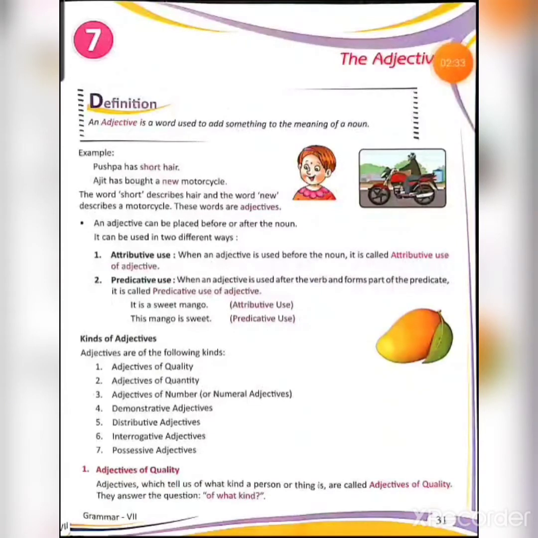It is a sweet mango. So beta, before the noun it is used, sweet, so it is attributive use. Now after the verb or after the noun, you can say in a predicate form, then it is known as a predicative use. The mango is sweet. Now you have shifted the adjective in the predicate, so it is known as predicative case. I hope it is clear up till here.